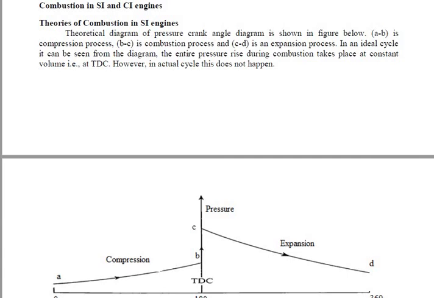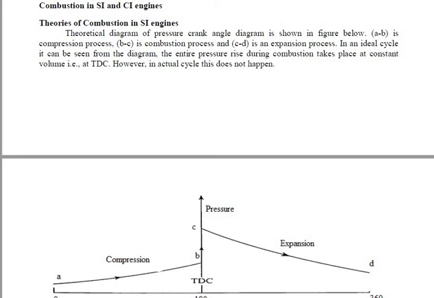Dear students, today we are going to study combustion in SI and CI engines. In the previous lecture videos you studied the basics of the IC engine, how IC engines are classified, and what a heat engine is. In this lecture video, we are going to deal with how the combustion process takes place in the SI and CI engine, that is, the spark ignition and compression ignition engine.